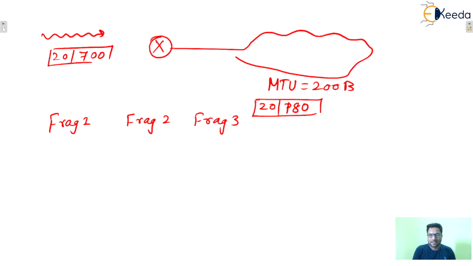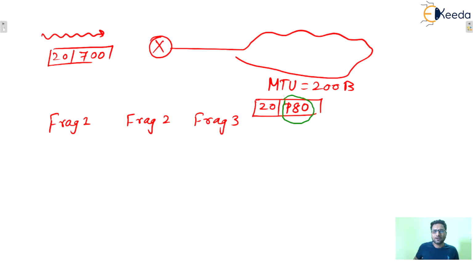First, the maximum data size allowed is 180. The first thing is, we are going to apply some scaling, so we will divide this 180 by 8. This data part must be divisible by 8. Why we divide by 8, we'll see later.